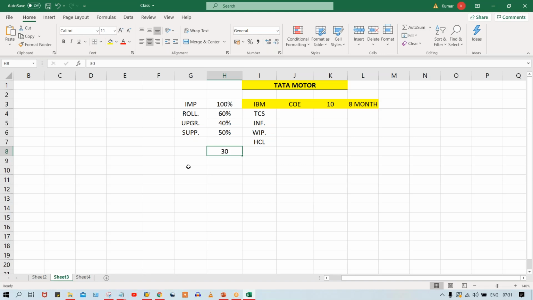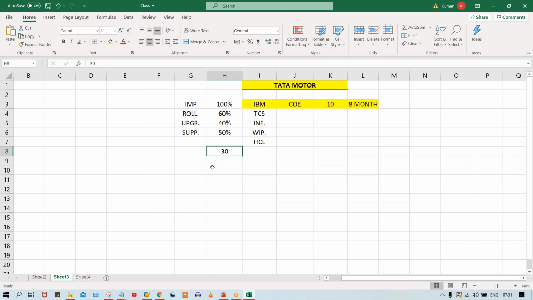This entire process is going to be treated as a project. You are part of a project, and in that project, let's suppose there is a team of total 50 people.